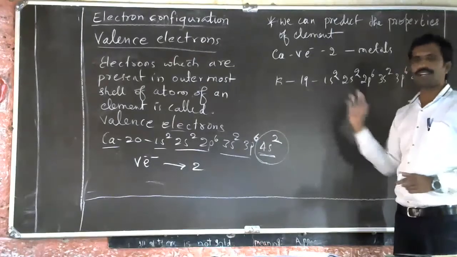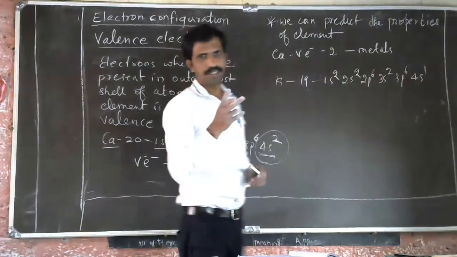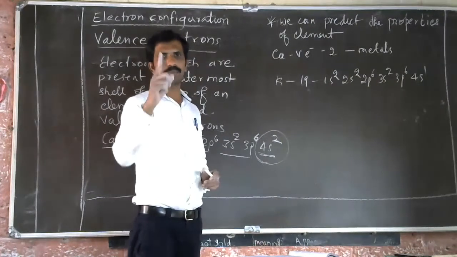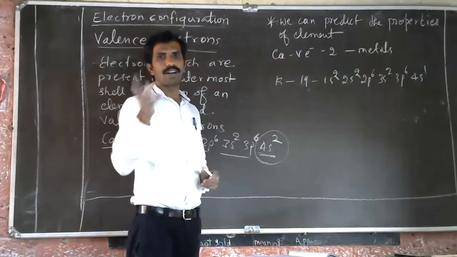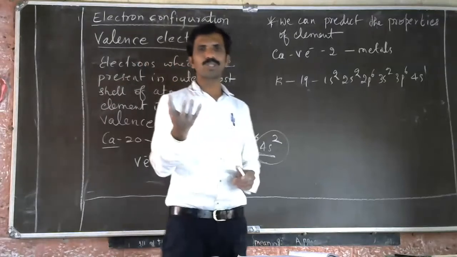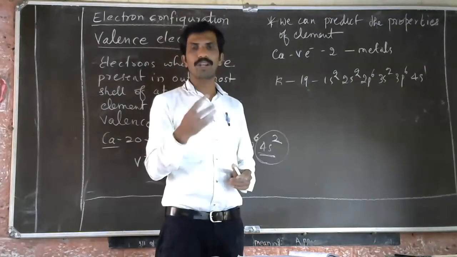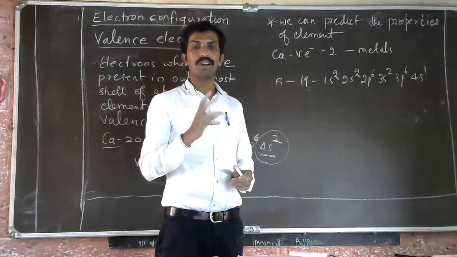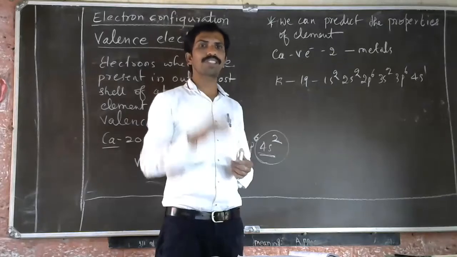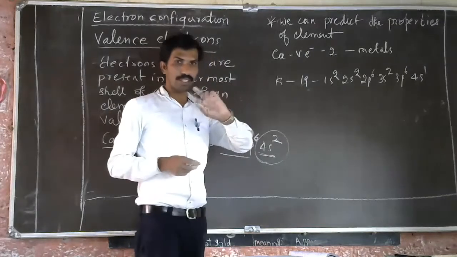See, only 1 electron. If you take gold and mercury, the atomic numbers are 79 and 80. That means only 1 electron, but the properties are different. Gold is used in jewelry; we wear it because of its shining property, and it does not react with other elements. Mercury is not like that, it is in liquid state. So there is a lot of difference, and that difference is because of one electron.